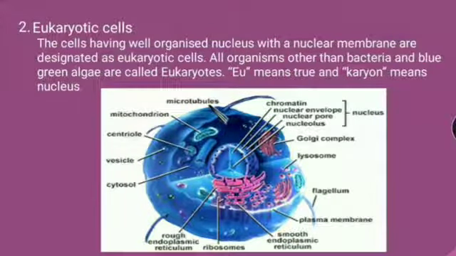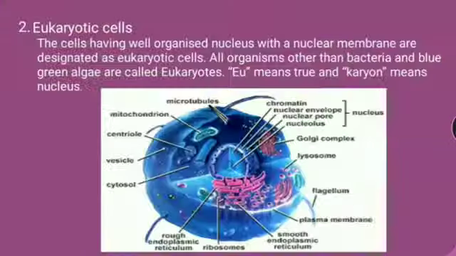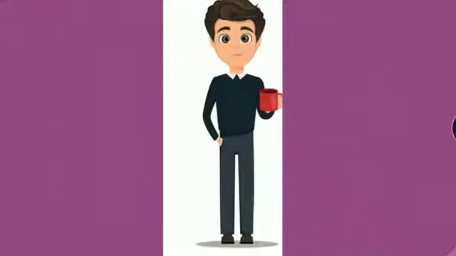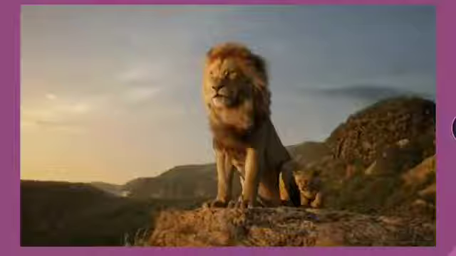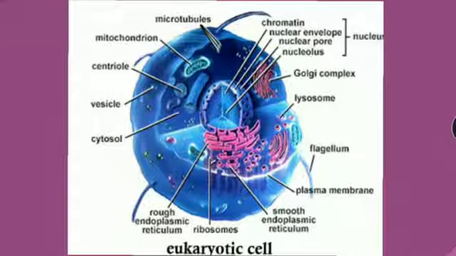In eukaryotic cells, we can see many membrane-bound organelles. The organisms made of eukaryotic cells are eukaryotes. All the organisms other than bacteria and blue-green algae are eukaryotes. It means plants, animals, fungi, protozoa, etc. are all eukaryotes. Amoeba is also a eukaryote because it has a distinct nucleus which is bounded by a nuclear membrane. A human being, a lion, tiger, dog, cat, birds, etc. are all eukaryotes.